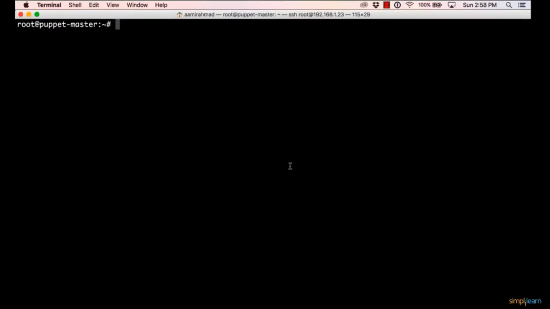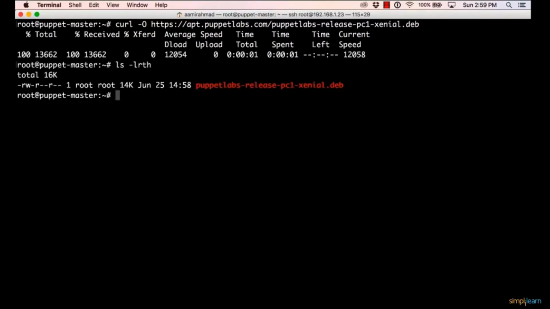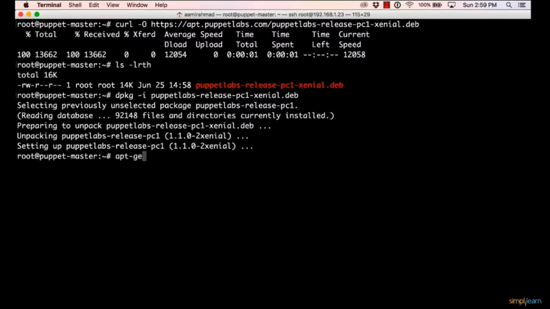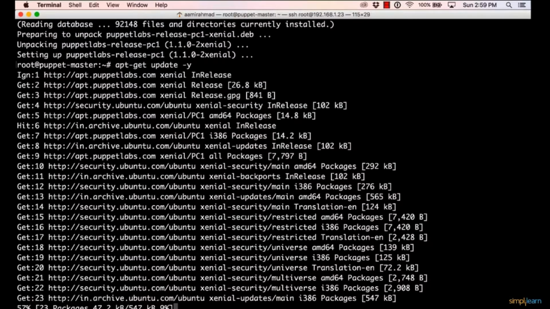So now we'll be downloading the Puppet Labs repository for Ubuntu 16.04, which is xenial. So I'll say curl -O https://apt.puppetlabs.com/puppetlabs-release-pc1-xenial.deb. You can see there's a Debian file which has been downloaded here. I will install this using the dpkg command. So I'll say dpkg -i puppetlabs-release-pc1-xenial.deb. And then I'll say apt update, which will update my package index on this machine.